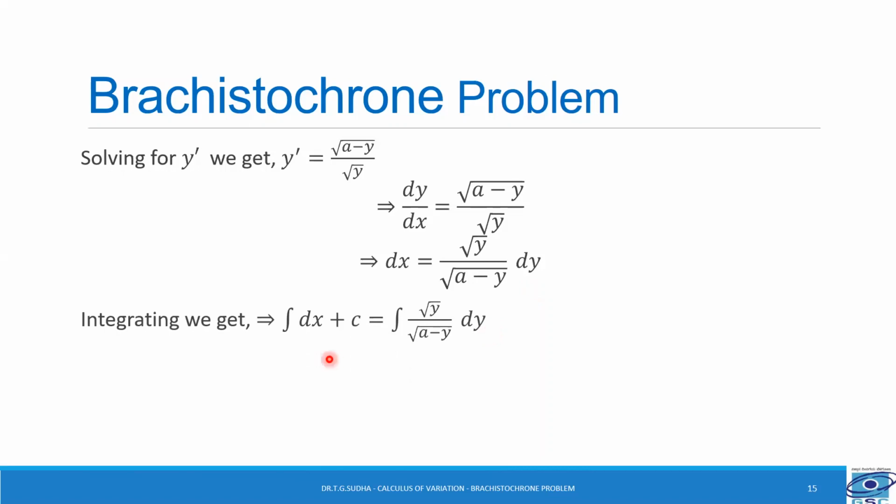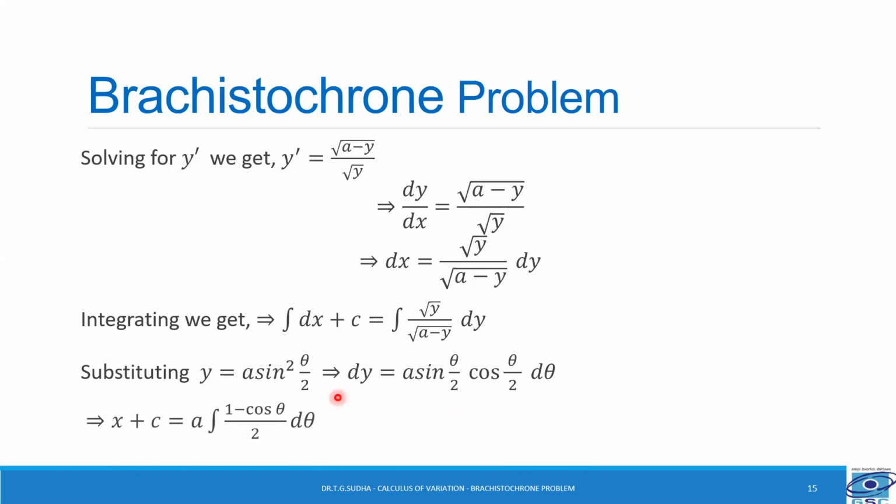So integrating, we get integral dx plus c is equal to integral √y divided by √(a - y) dy. Here we can integrate using the substitution method. That is, we put y is equal to a sin²(θ/2). Since y is equal to a sin²(θ/2), dy will be equal to a into sin(θ/2) into cos(θ/2) into dθ.